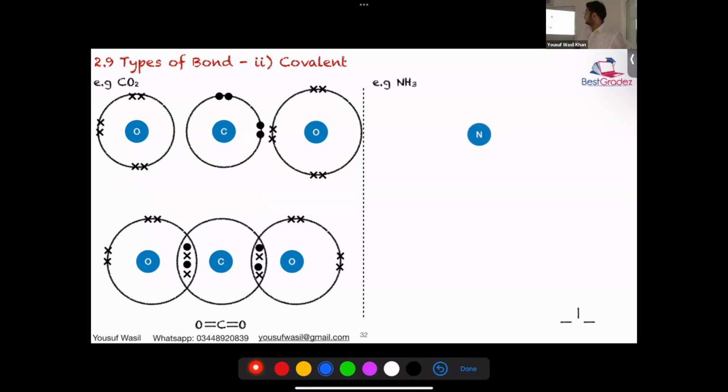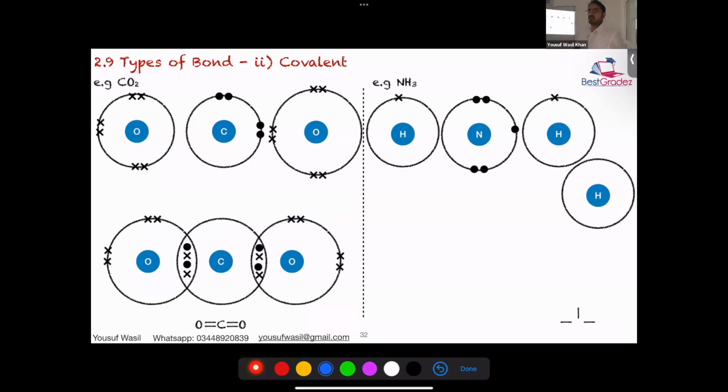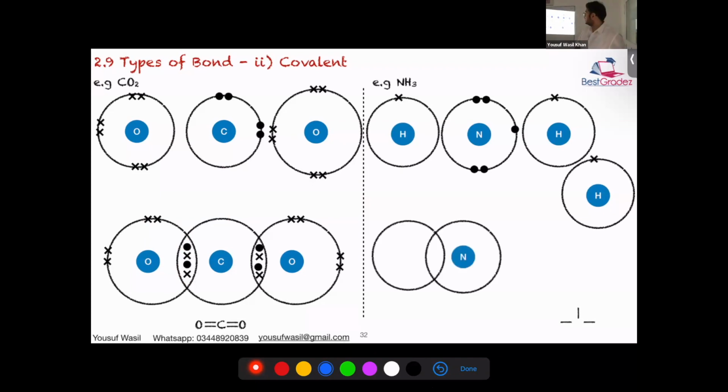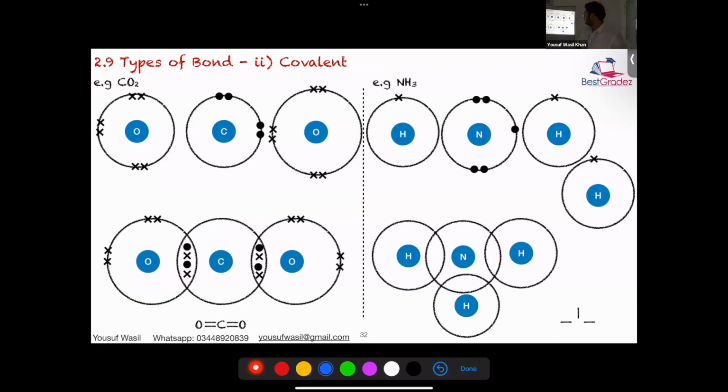But anyway, this is how we write it. Similarly, now I think you get the idea. For NH3 we will draw the overlap first between nitrogen and hydrogen. How many electrons? Yes, single bond. Are there any electrons left? 2 are left on nitrogen. Okay, and this is how we draw them.